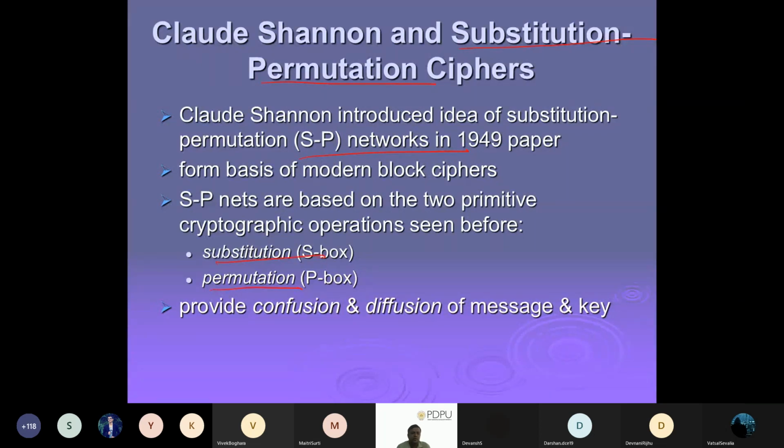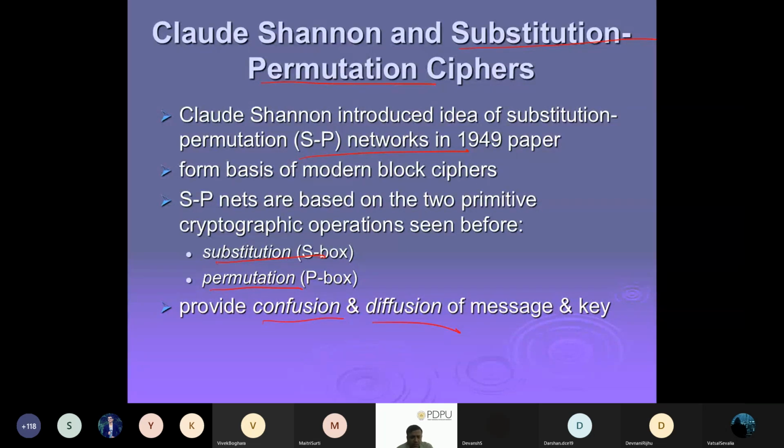We use substitutions to replace some characters with other characters, or bits with other things, and we use permutations so that whatever the block is, we can rearrange those bits. By combining both, not only substitution, not only permutation, it leads to the confusion and diffusion of the message.